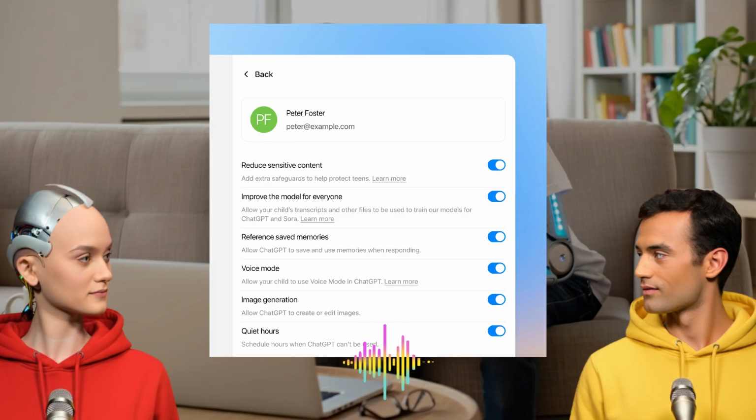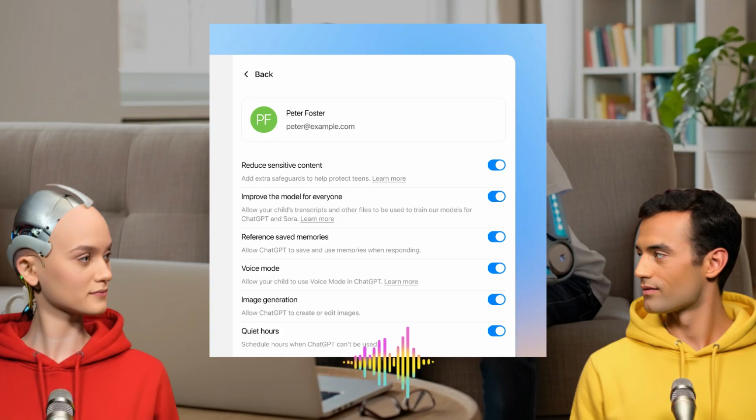Makes sense. Then there's turning off memory. This one's pretty important for privacy, I think. How so? Well, memory is how ChatGPT learns from past conversations, right? Builds context. Turning it off means those chats aren't saved or used to personalize future responses. It kind of resets each time. So less data being stored about the teen's usage. Precisely. A big privacy lever.